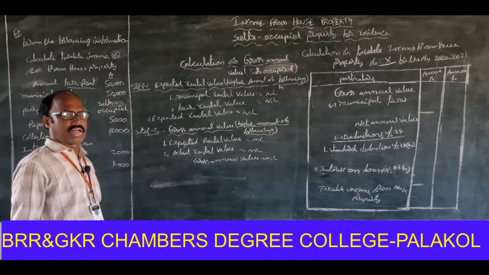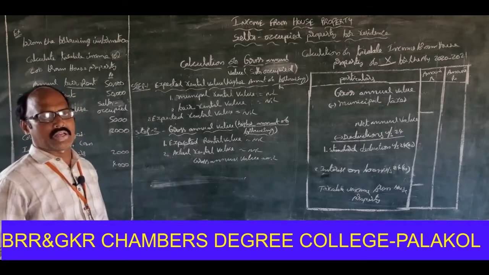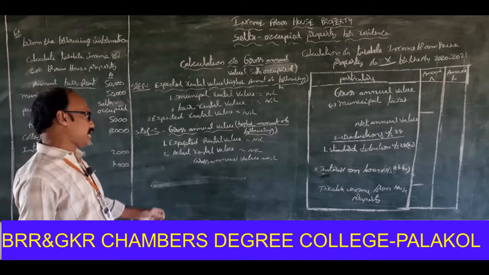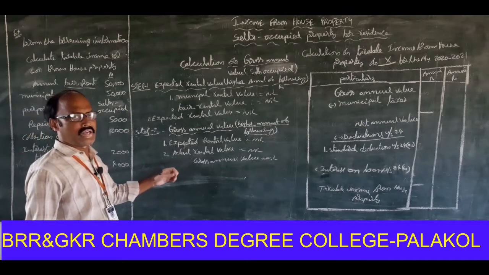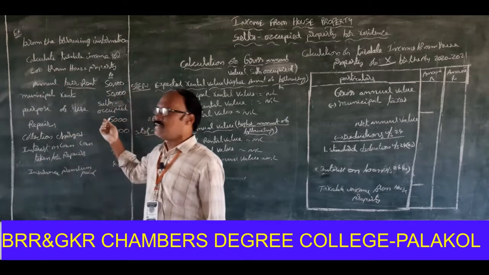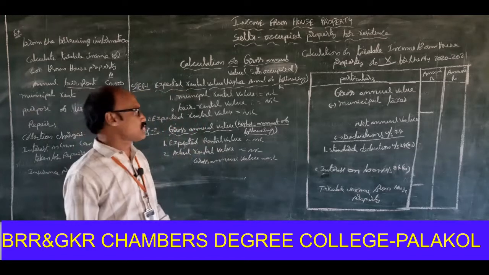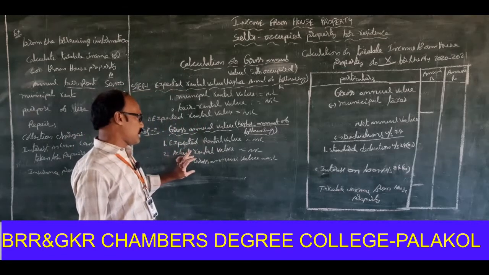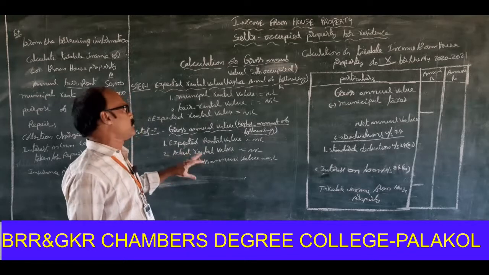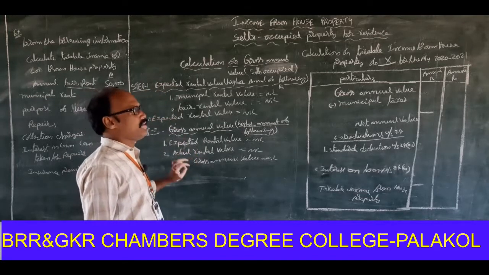Once again, I am telling that only if we are getting income from the house property do we calculate the gross annual value. Here, the house is used as self-occupied, and we are not getting any income from it. That's why the gross annual value is to be treated as nil. So, expected rental value nil, gross annual value also nil.